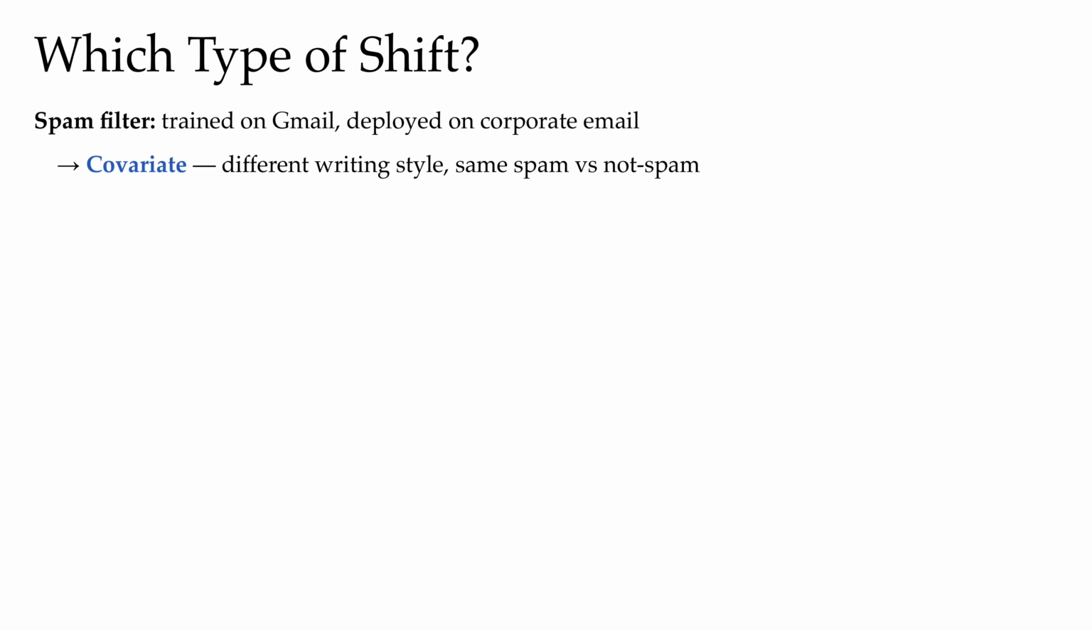If we think about it, what makes a spam email spam, that probably remains the same. But the type of words that you would see on a Gmail account is probably going to be more diverse than the corporate email, which tends to be more of a professional writing style. So the inputs, the text that you're going to see, probably are going to change. But the concept, the rule, what makes a word indicative of spam, that rule did not change. So this one here is quintessential covariance shift.